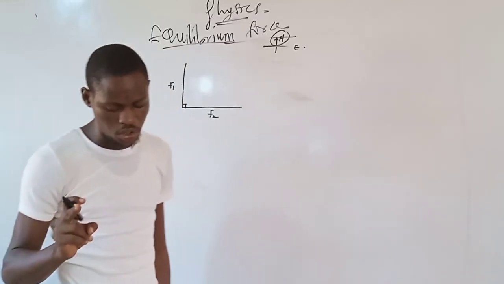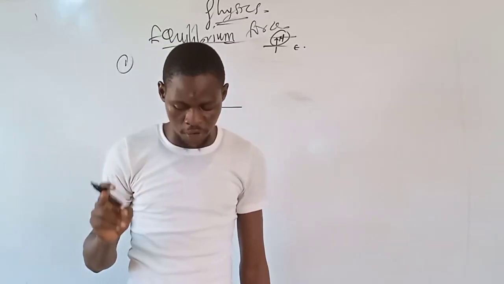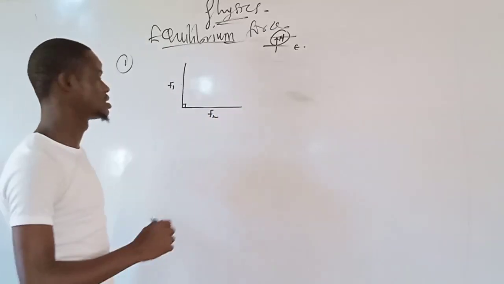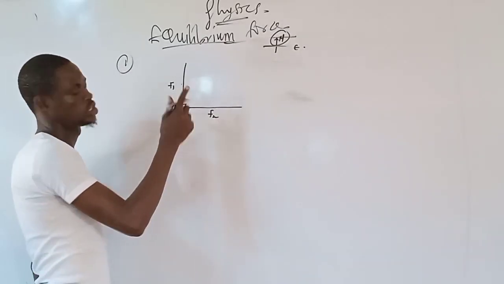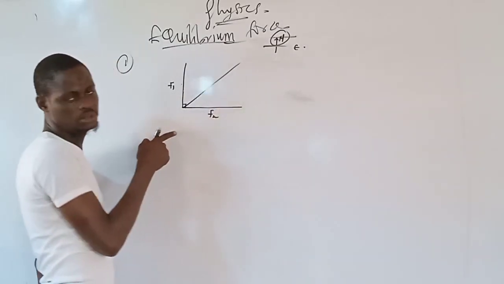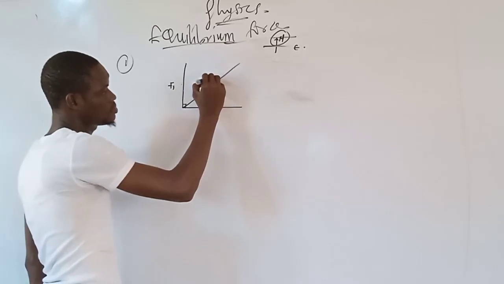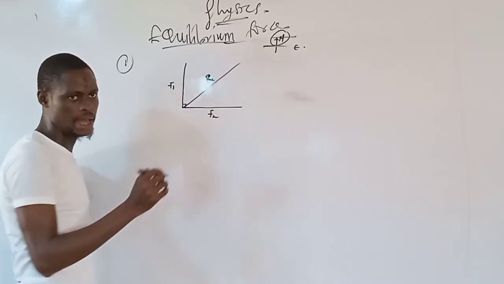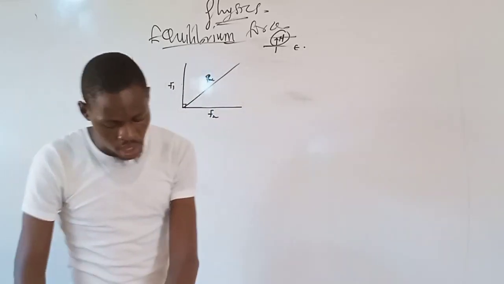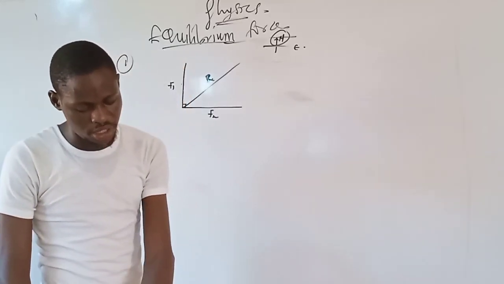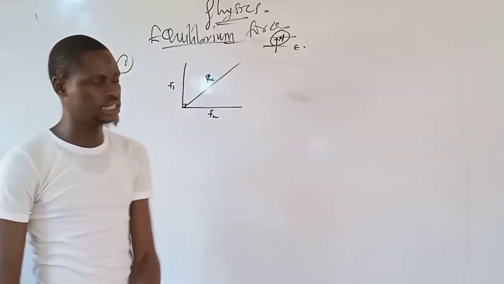If one of them makes an angle of 30 degrees with the resultant, normally the resultant of these forces should be the diagonal, which is from here. Now, if this is my resultant, they said one of them makes an angle of 30 degrees with the resultant, determine its magnitude.